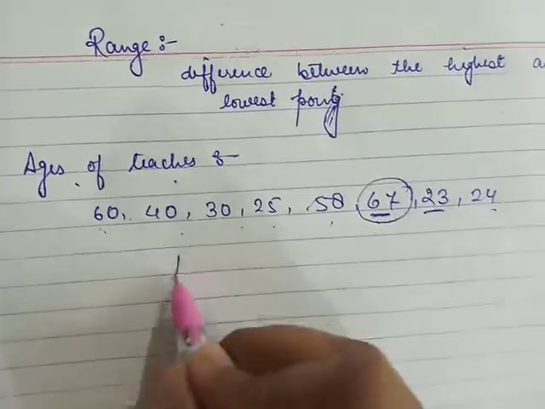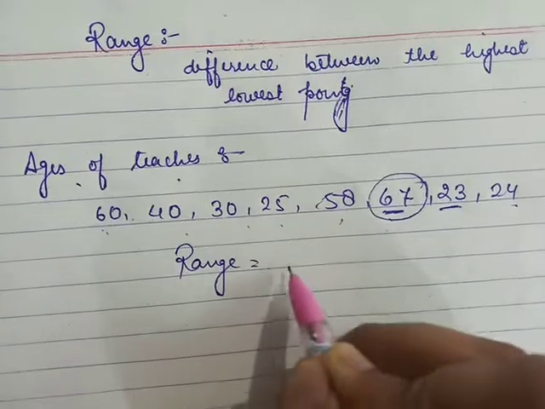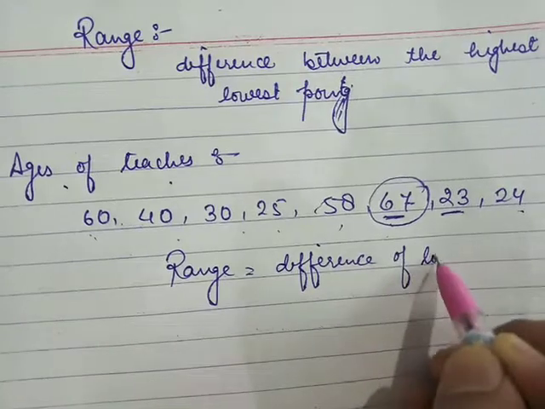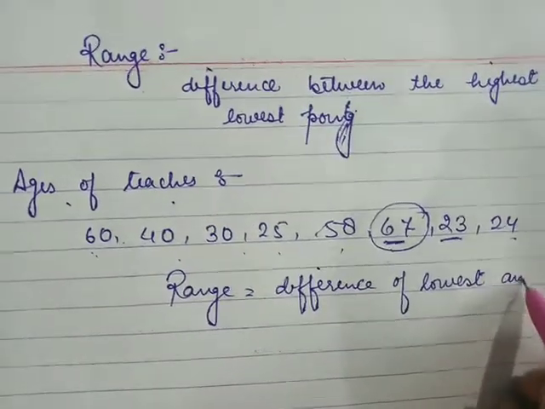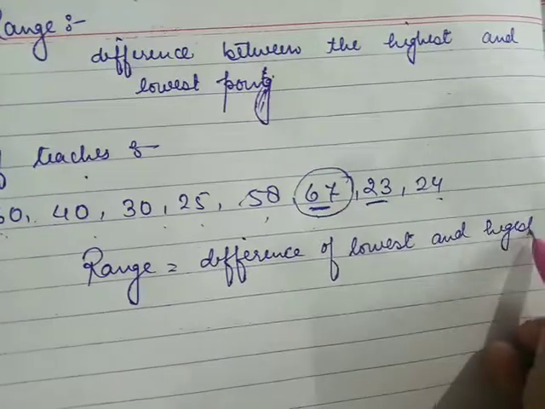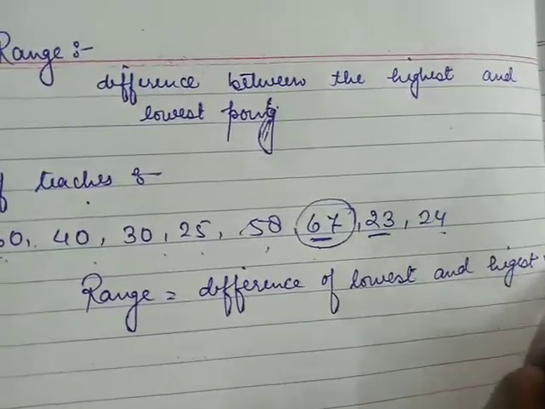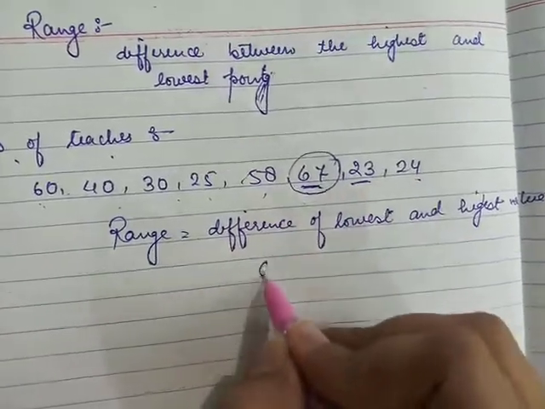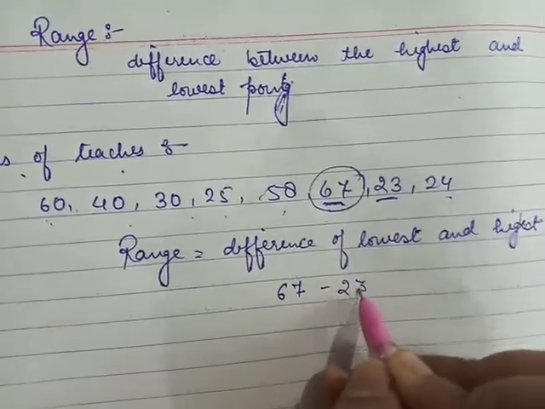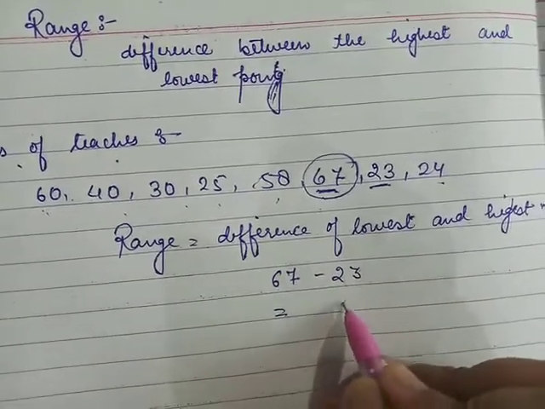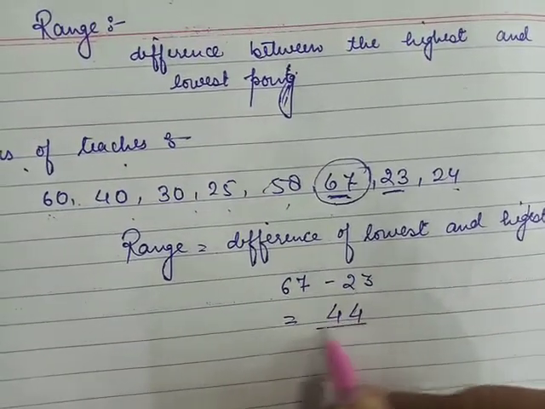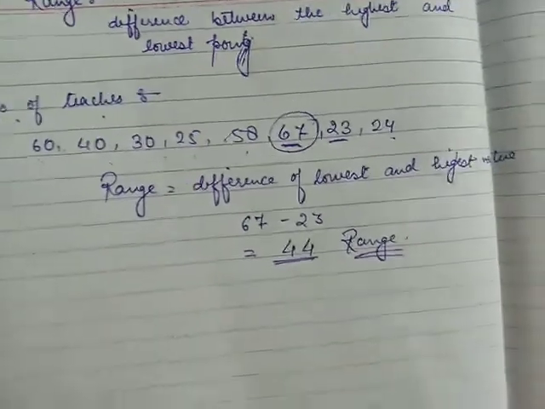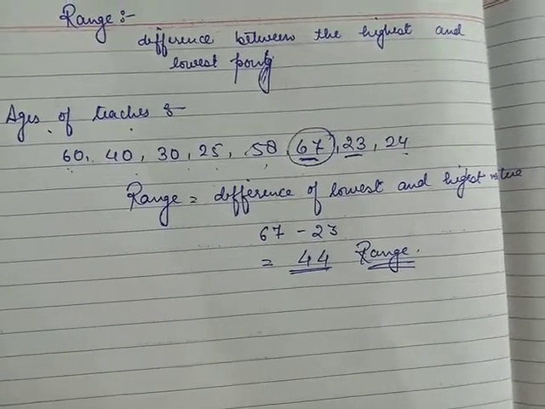So for finding the range, we take the difference of the lowest and highest value. So we will have 67, the highest value, minus 23, the lowest value. We will get 44. This is our range.